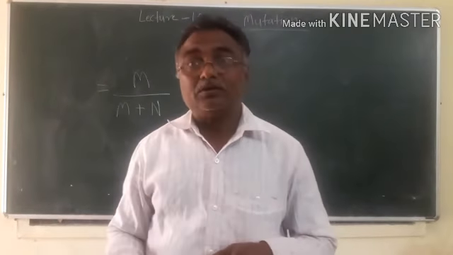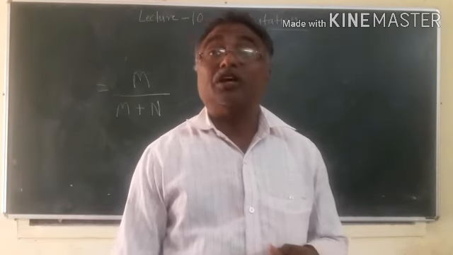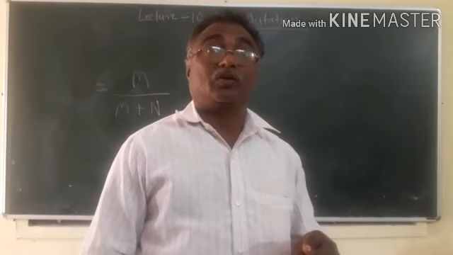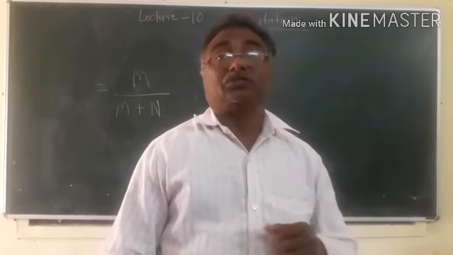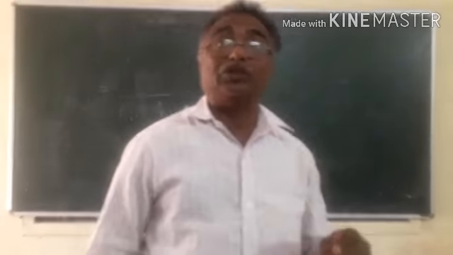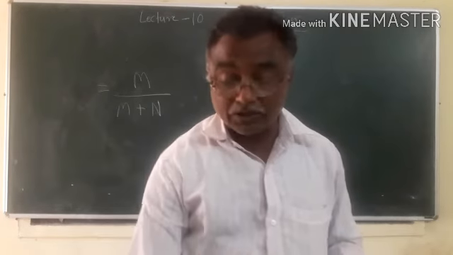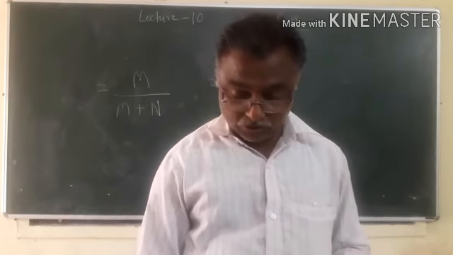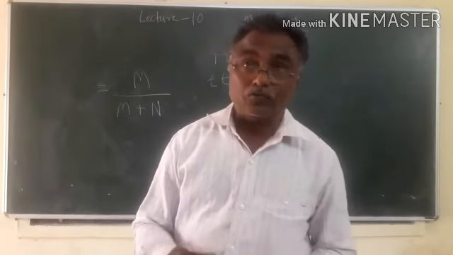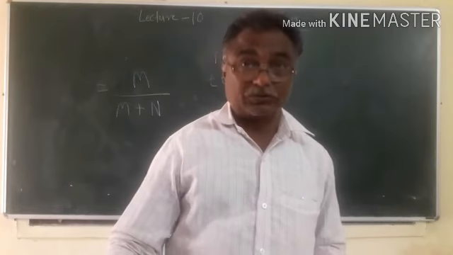Then there are anti-mutator genes, which will not allow mutation to take place in other genes. So they are called anti-mutator genes. So this character is that the rate of mutation varies from gene to gene.